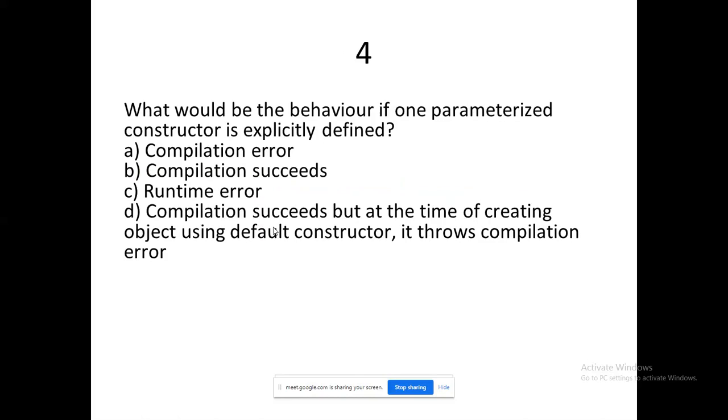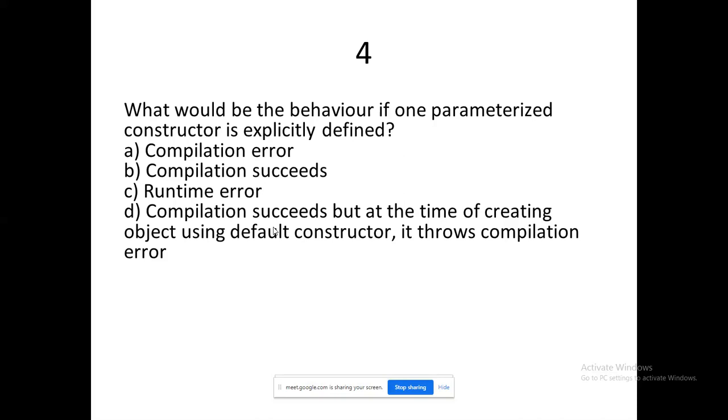Question number 4. What would be the behavior if one parameterized constructor is explicitly defined? Please understand and respond.